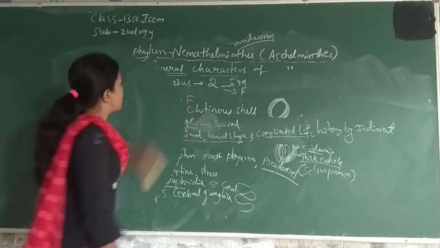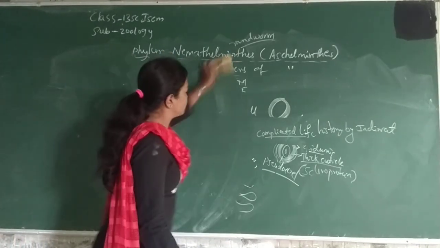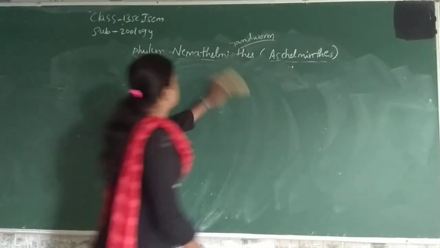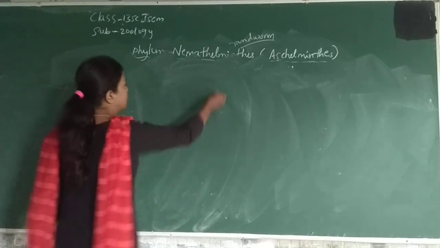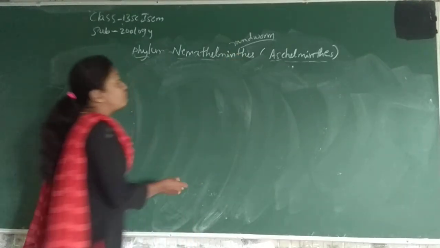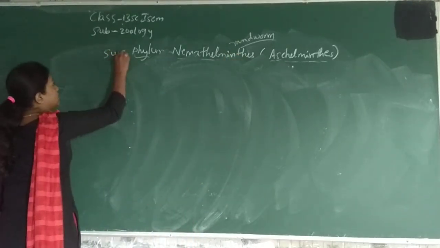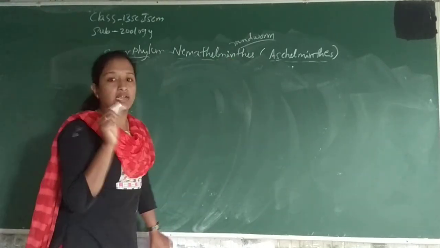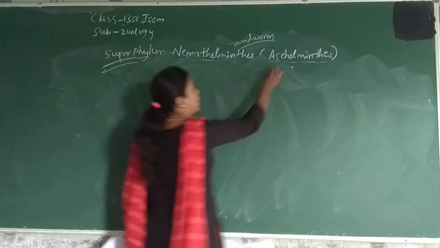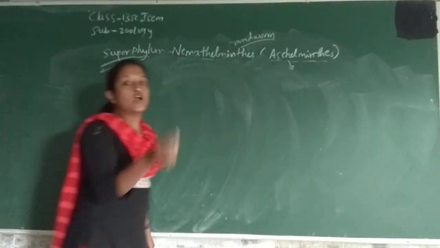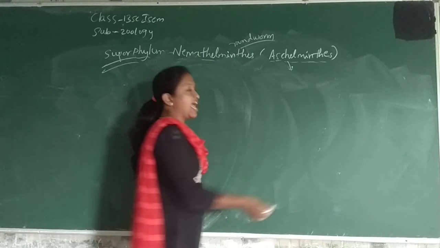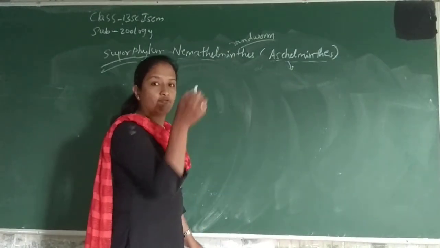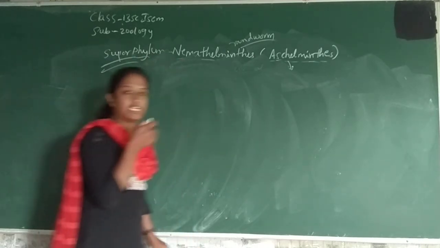So the next topic is the classification of Ascalamantis. This phylum we consider a superphylum. Why do we say superphylum? These are at the organ level of organization and are not divisible into a linear hierarchy, that is the systematic classification of kingdom, phylum, class, family, genus, species.